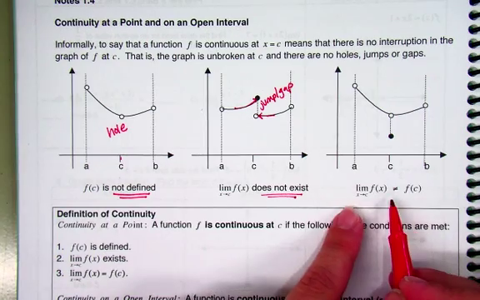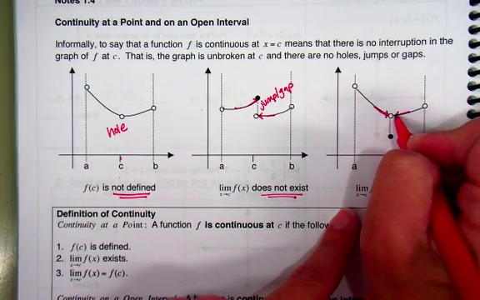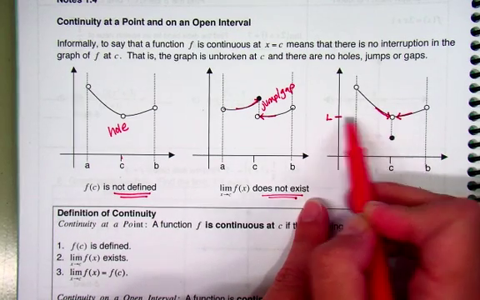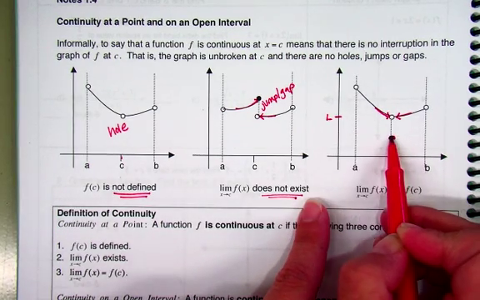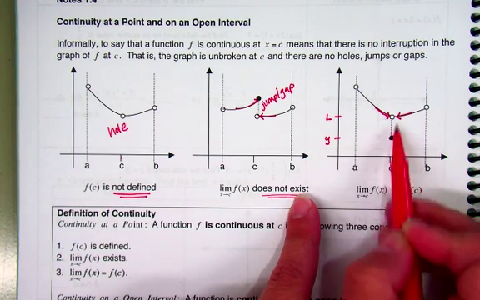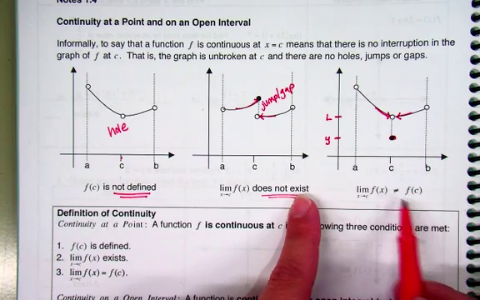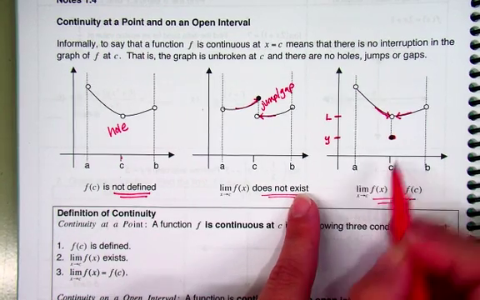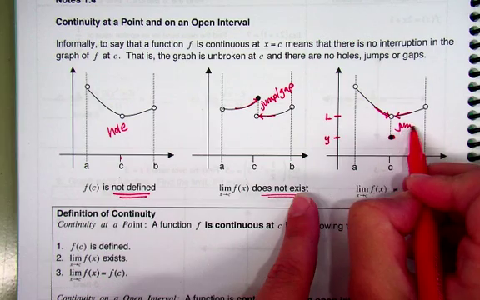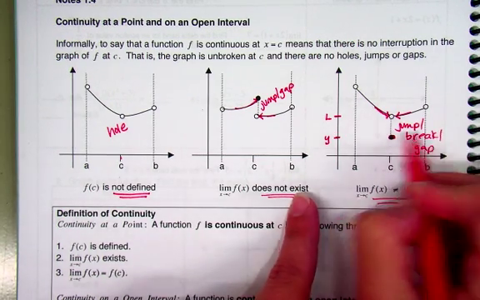Another reason why we don't have continuity is that the limit exists. It's equal to a certain value, like my limit is whatever this L is here, right? But the actual value of my function is some other y value, right? And those two are not the same. So your limit does not equal the value of your function. And so when those two are not the same, and again, this is what we call a break or a jump or a gap. And this would be not continuous as well.